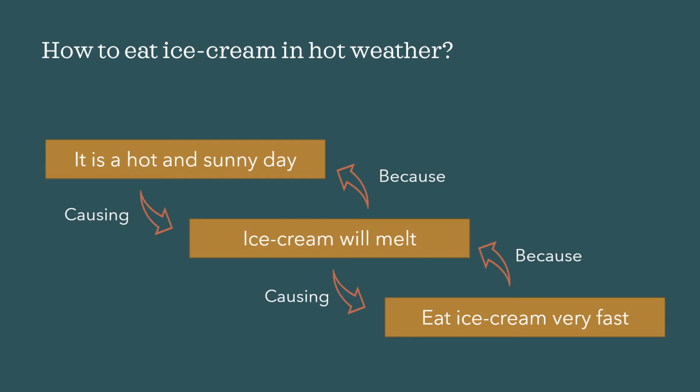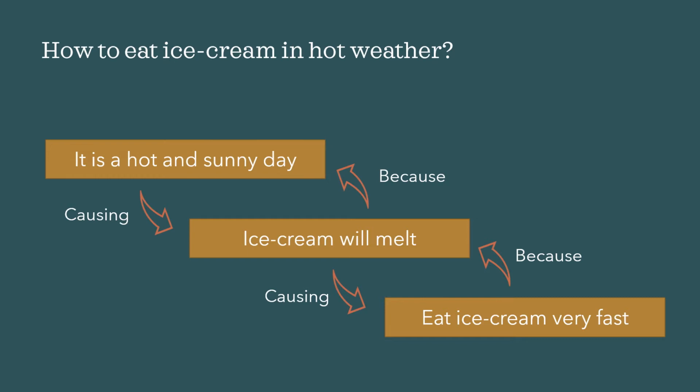So we see that we have the reason of a hot and sunny day, and the result is that the ice cream is melting. Then we have the reason of ice cream is melting, and the result, we are eating the ice cream very fast.